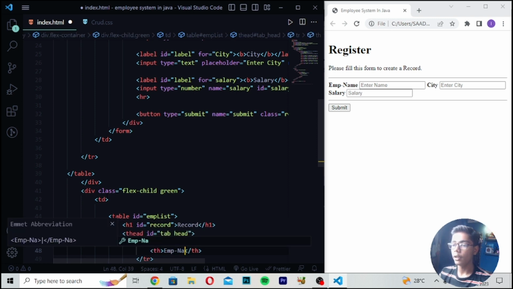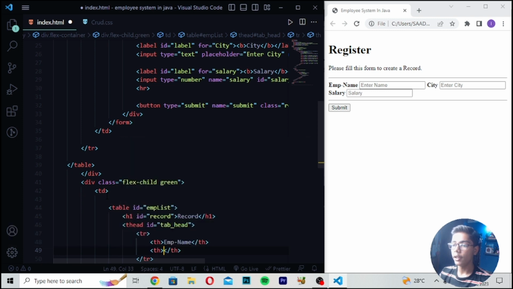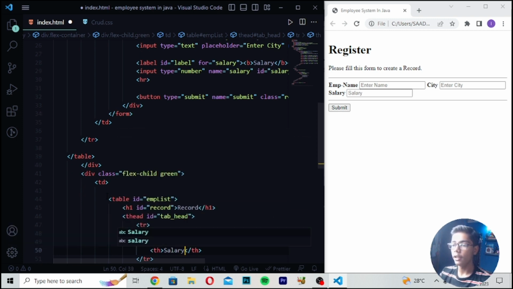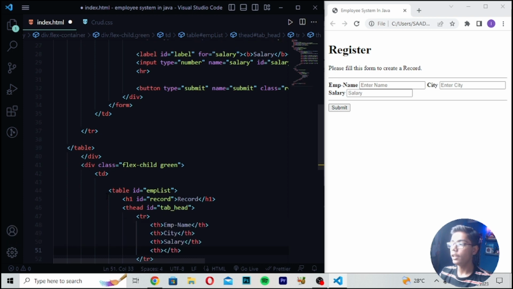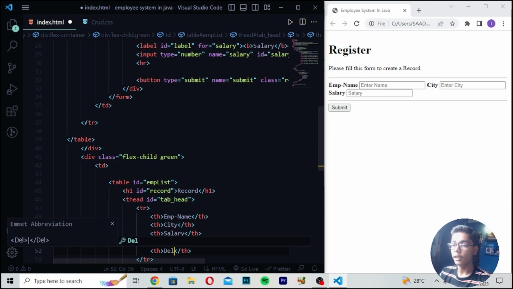So here I will be now writing this. Then you have to move down, write here th and write city. Then move down, write here th salary. Then move down, write again th tag and write here edit. After writing this, you have to write here delete.